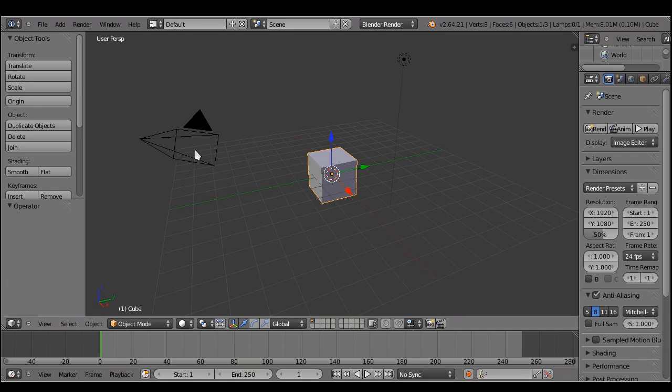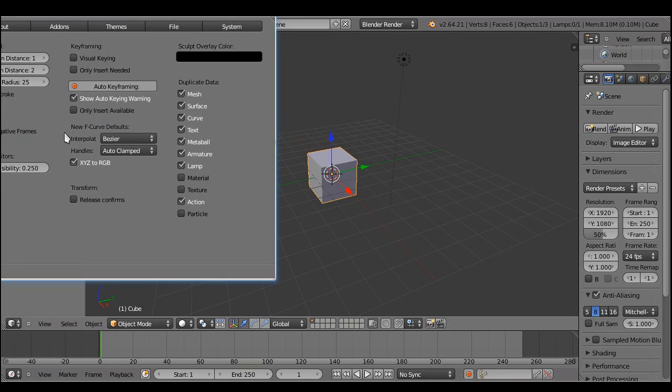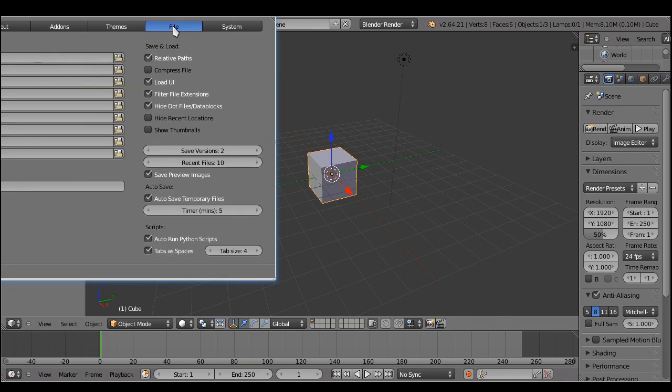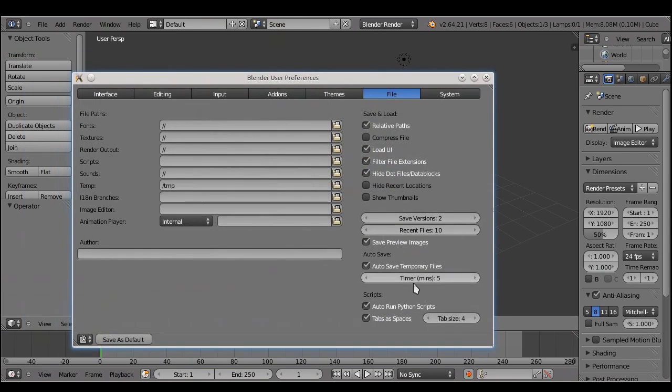This is a patch to edit text files in Blender with tab size and tabs as spaces options different for each file. There is a new option in the user preferences file that lets us define the tab size by default for any new file we open or create.